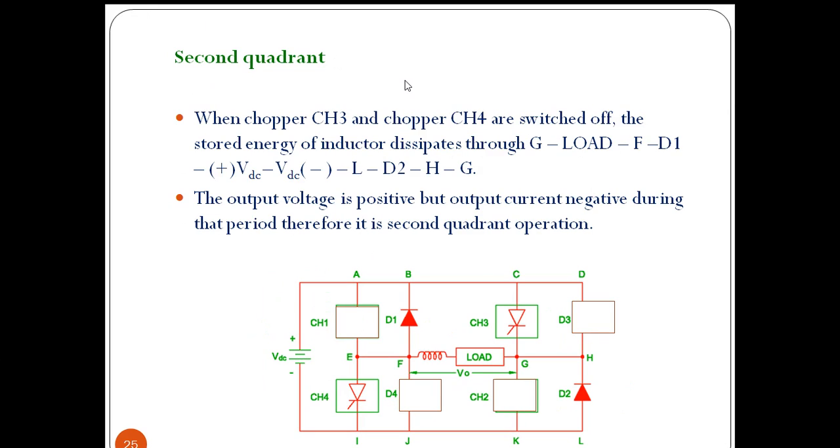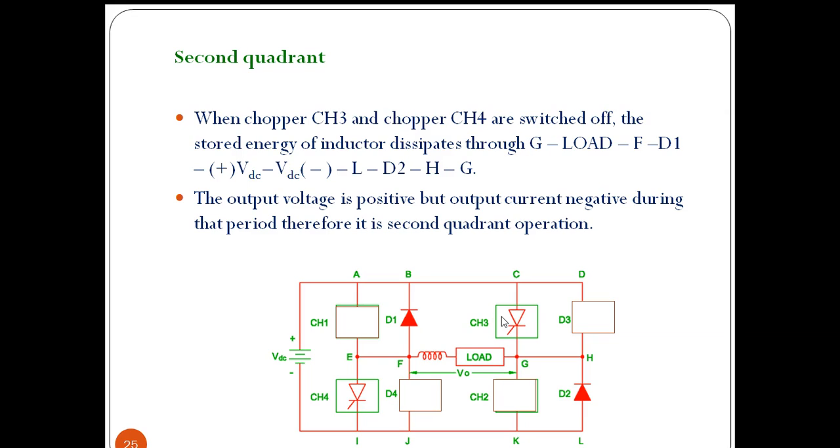And in second quadrant, when CH3 and CH4 are switched off, the stored energy across the inductor will dissipate. Actually, when CH3 and CH4 are on, the current will flow in this direction and the inductor will store the energy.